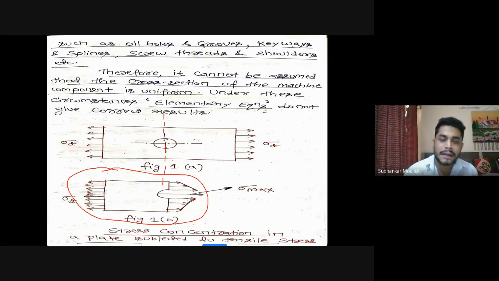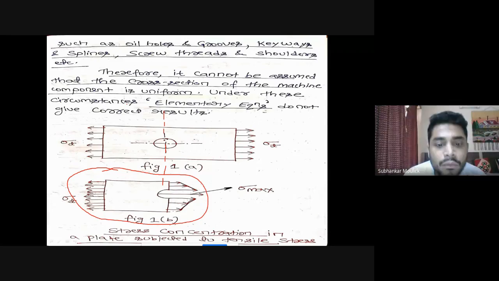Will there not be more stress at the edge? I will just tell you that right now, first answer my question. This will be the diagram of the component, yes or no? Fine. So let us draw this diagram in a 3D manner.